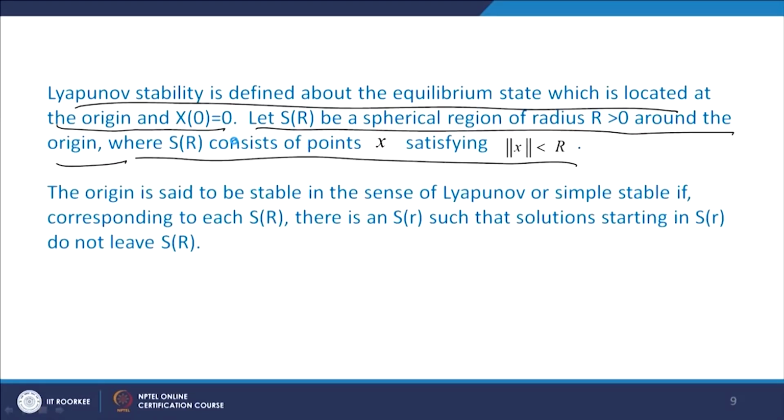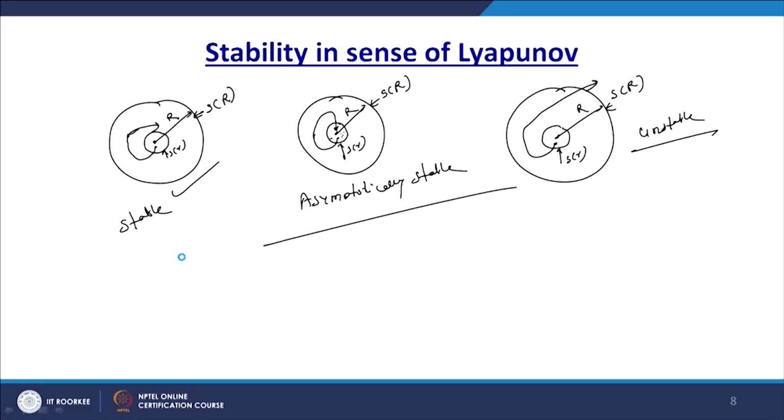See here, this is the case, and this origin is said to be stable in the sense of Lyapunov, or simply stable, if corresponding to each S of r there is S small r such that solutions starting in S of r do not leave S of r. So we will find that here the solution started from here will remain in the region, it is not going outside. So that is why we call this a stable system.